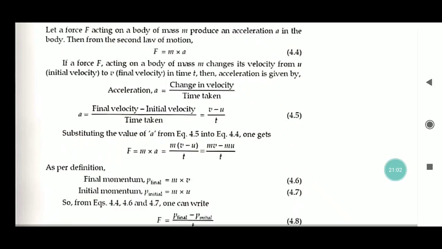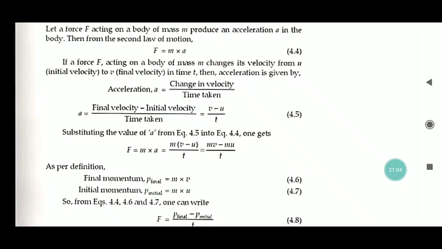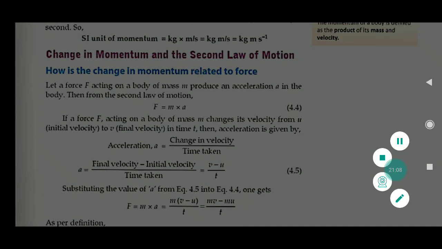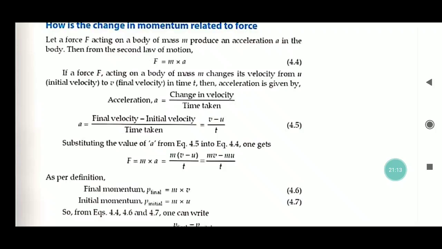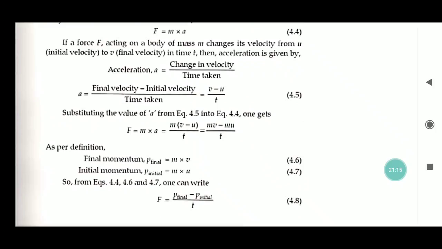Now substituting the value of a from equations 4.5 and 4.4, F equals mass into acceleration equals m into v minus u by t, or mv minus mu by t.